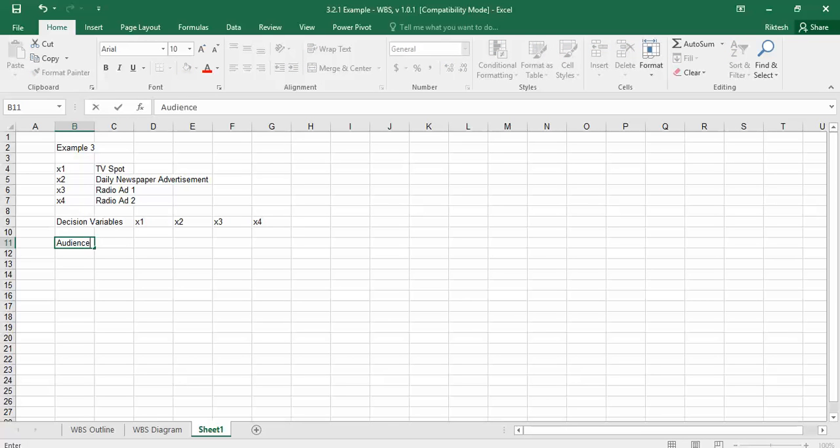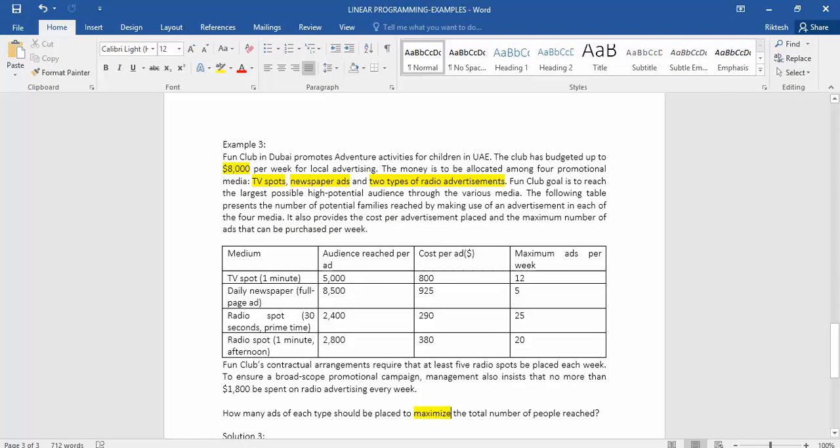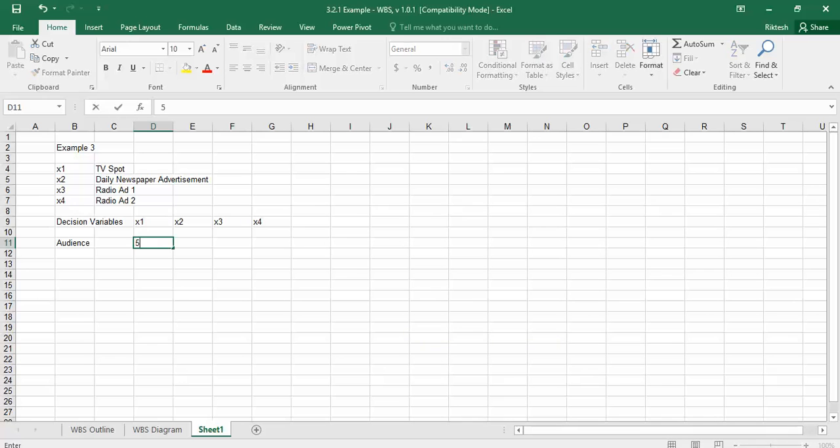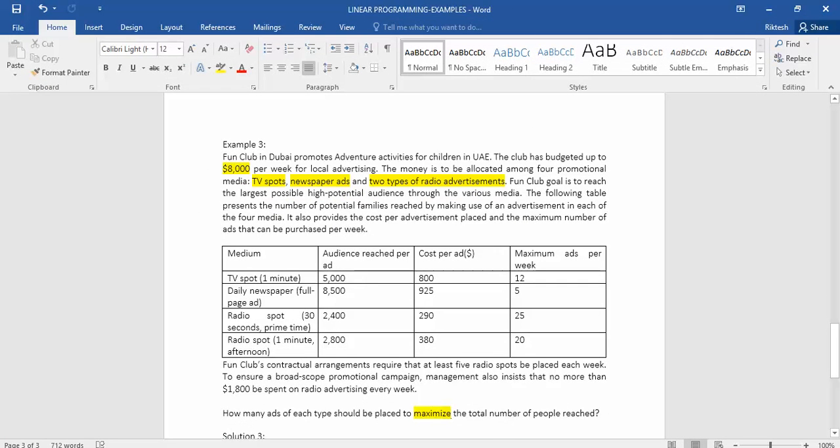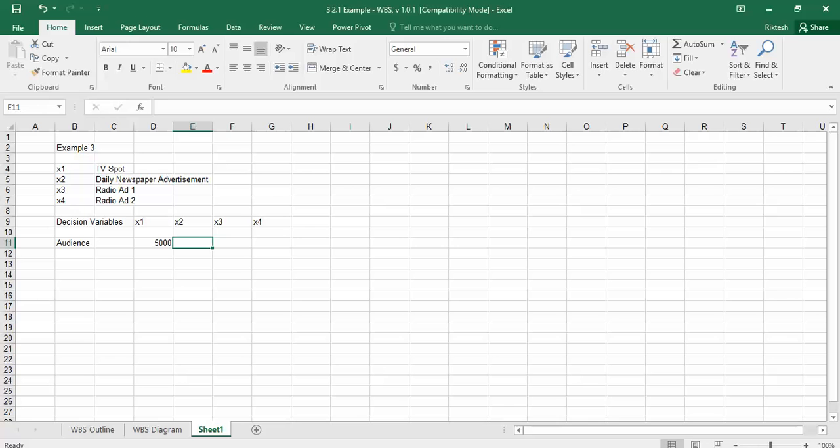So I will write here how many audience can be reached by using these mediums. So we can reach 5,000 audience if we use the first medium, 8,500 if we use the second medium,